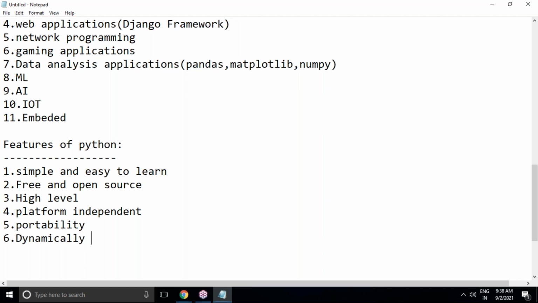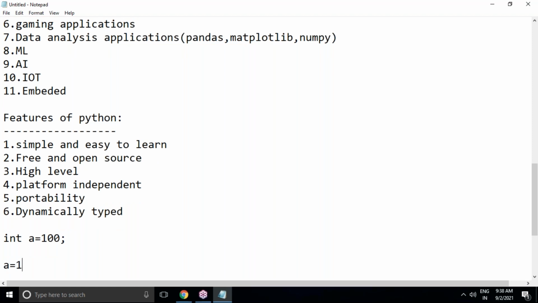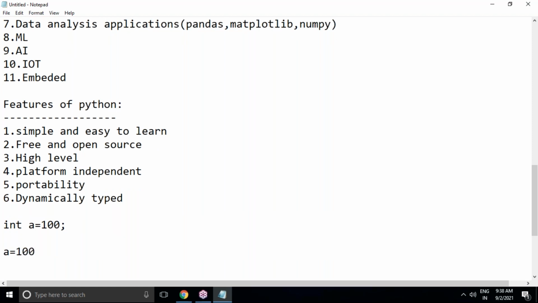Now, dynamically typed. As I said, Python is dynamically typed. In Python, we are not required to declare the data type of variables. For example, in other languages people generally write int a = 100. Int is the data type, a is the variable, 100 is the value. But in Python, just a = 100 is required. No need to mention any data type, because it is dynamically typed. Dynamically means at runtime. At the time of executing the Python program, based on the value you assign, the data type will be decided for the variable.